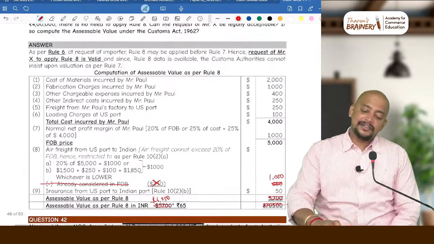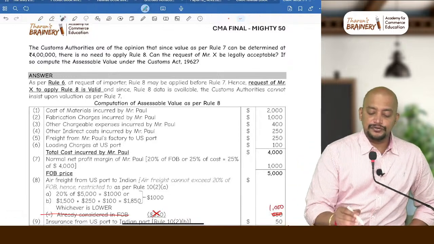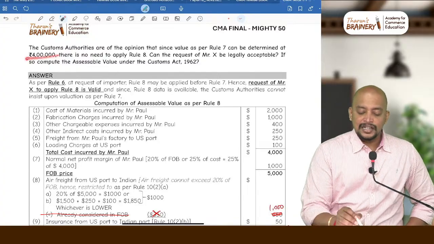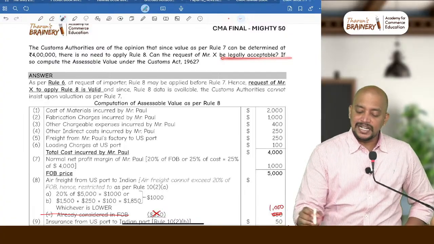And they have given one paragraph. Have a look into that paragraph. The customs authorities are of the opinion that since the value as per rule 7 can be determined at 4 lakh, there is no need to apply rule 8. Can the request of X be legally acceptable?